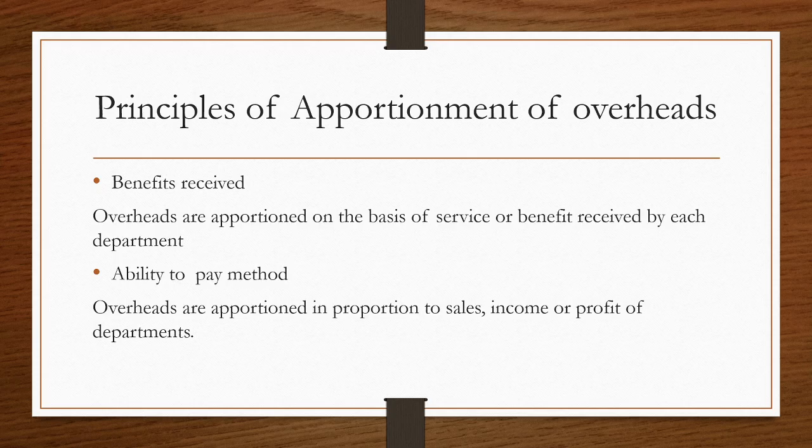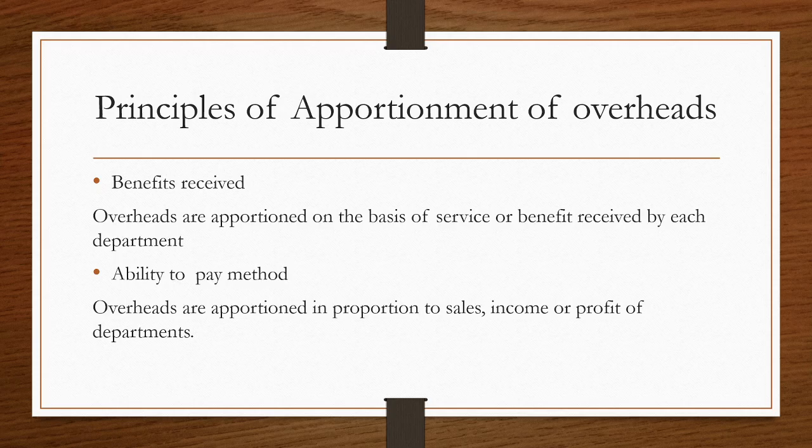You might have studied in direct tax, isn't it? The higher the income of a person, the tax liability will also be more. That is based on ability to pay method. In case of tax, everyone need not pay the tax. Only persons who are having income above a certain level will have to pay the tax. Similarly, here a department which has high profit will have to bear more overheads. That is the second method, the ability to pay method.